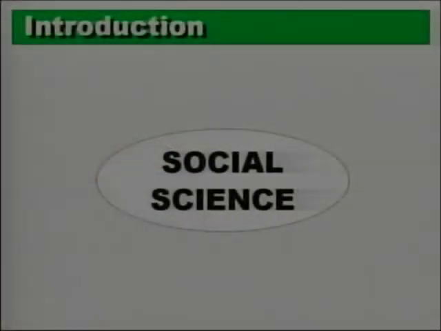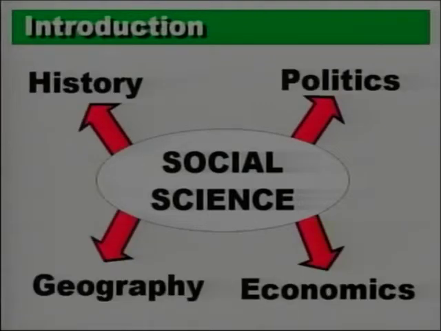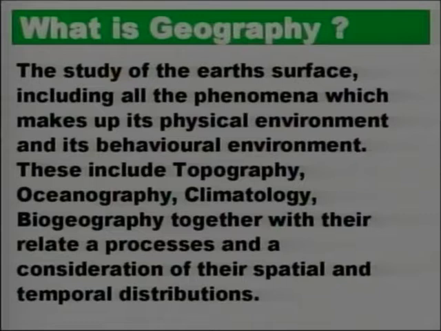In grade 11, we are not going to look at social science in general. Rather, we are going to look at specific disciplines or fields, and one of those is the subject that we are looking at today. Other disciplines that can also come with geography are history, politics, and also economics, which is studied as part of the social sciences. But for geography, what is it?